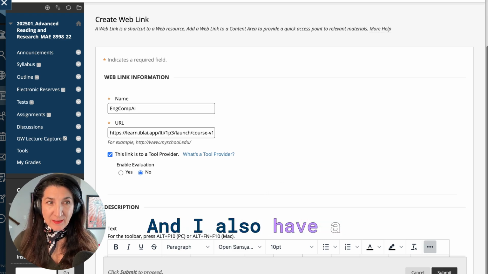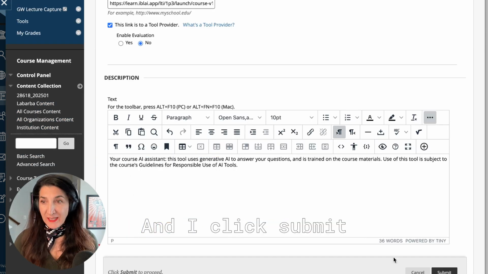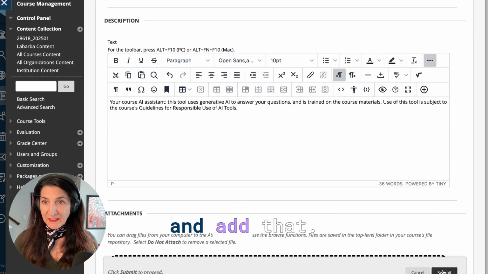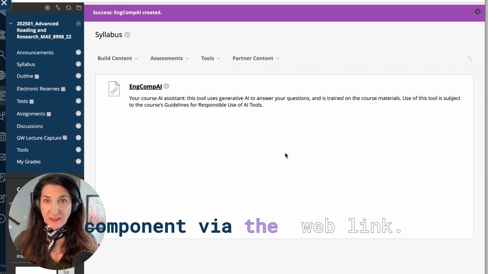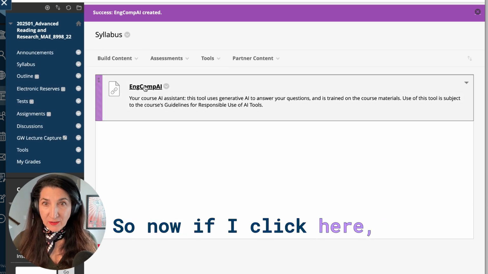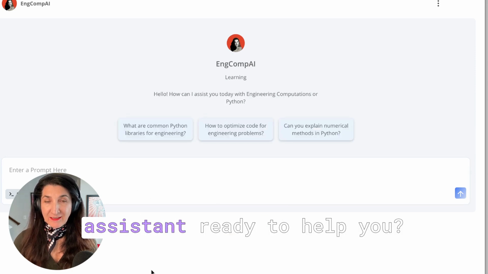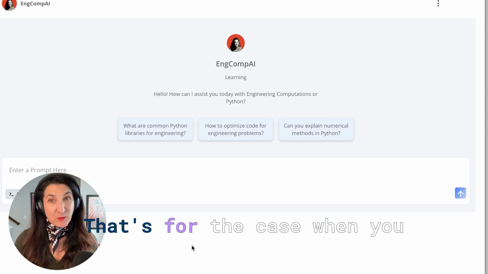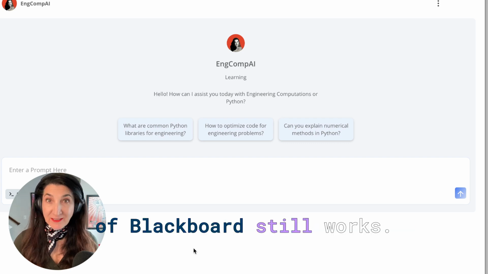And I also have a description in this case. I'm going to paste the description here and I click submit and add that now to the course as an LTI component via the web link. So now if I click here, it launches inside my course and here is the AI assistant ready to help you. That's for the case when you don't have Blackboard Ultra and you have the old interface of Blackboard. Still works. Thanks.